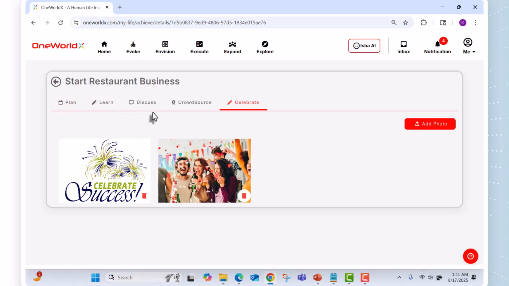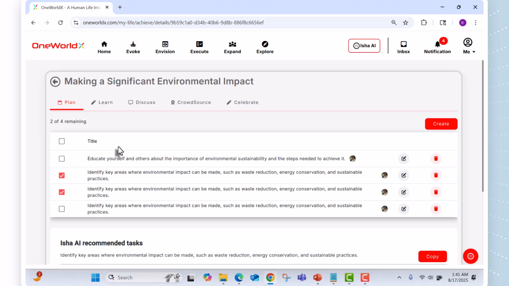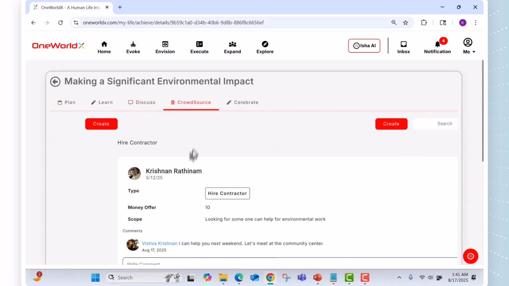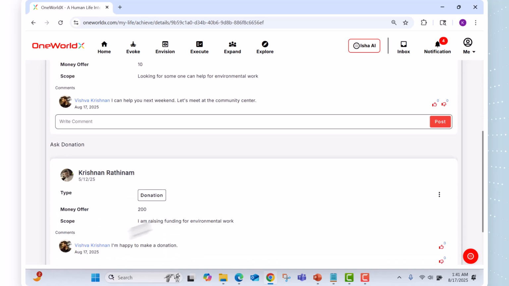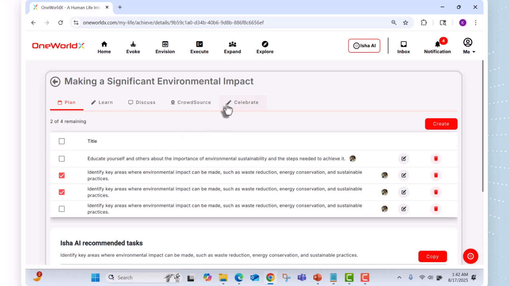So this is just one example of the goal that I explained over here. There are many things, right? Just like I'm doing for making significant environmental changes, you can see the activities I'm doing in Houston. Same thing, I'm requesting someone can join, and some of the network in One World responded. So these are the goals that help you to manage, keep motivating yourself, and achieve everything, right? If you've done everything, you can say achieved, right?